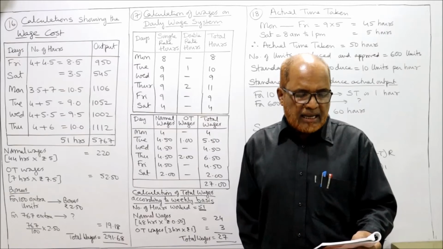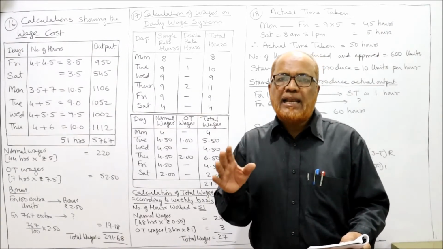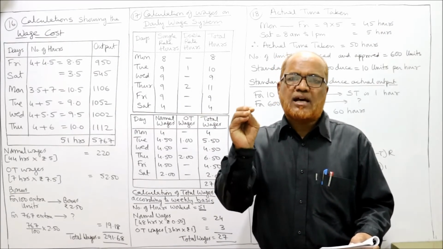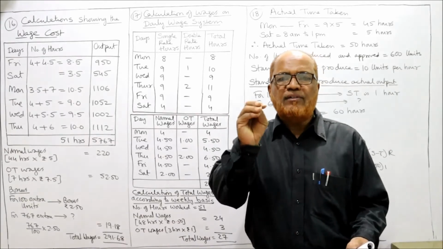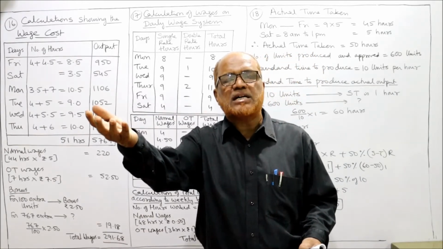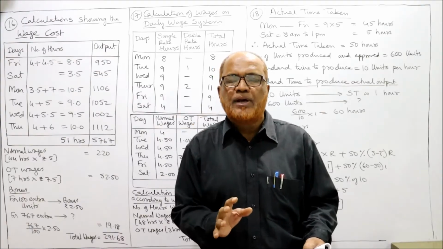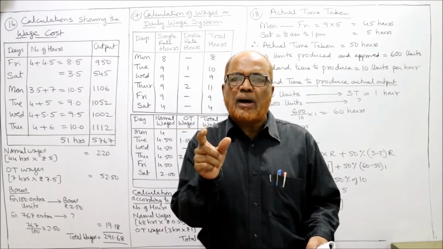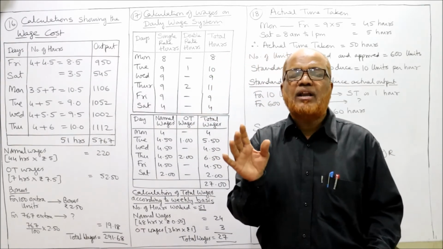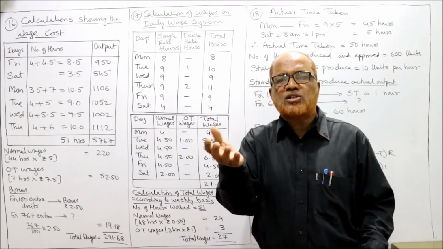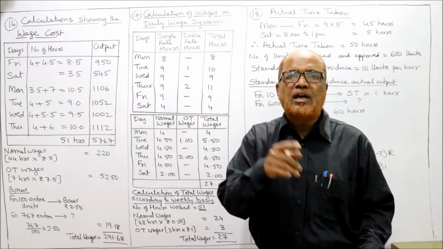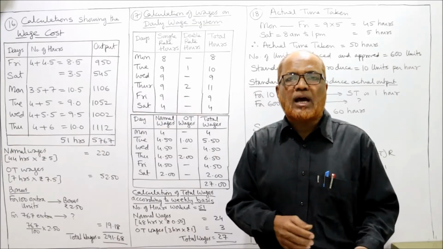Normal working hours are 8 per day. On daily basis, 8 hours are the normal working time. If a worker works more than 8 hours, then it will be called overtime. Similarly, per week the normal time is 51 hours. So if a worker works more than 51 hours in the week, it will be treated as overtime.